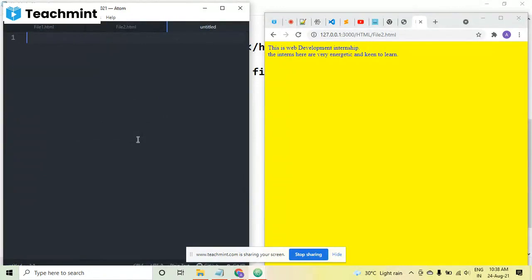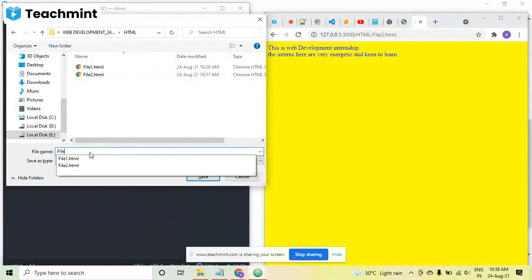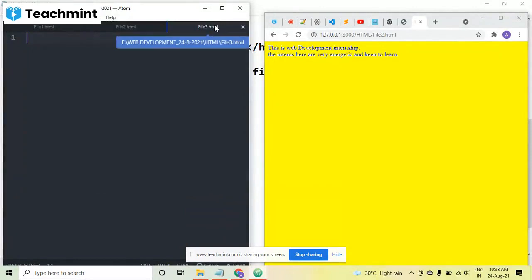I'm saving it by pressing Ctrl S. And in the HTML folder here, I'm creating file 3. So I have given file3.html. The .html extension is necessary to be given, otherwise the file will be saved in text format. I have just pressed enter. You can see the file has been saved with the name file3.html.